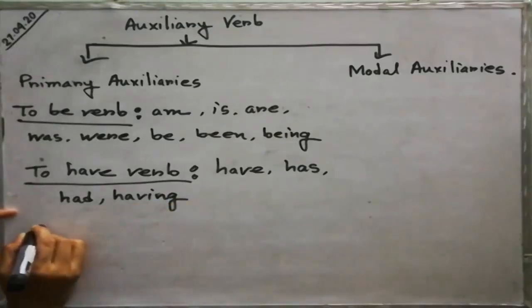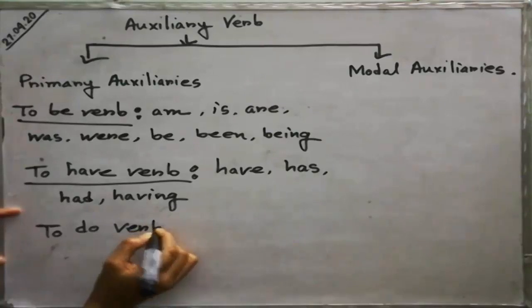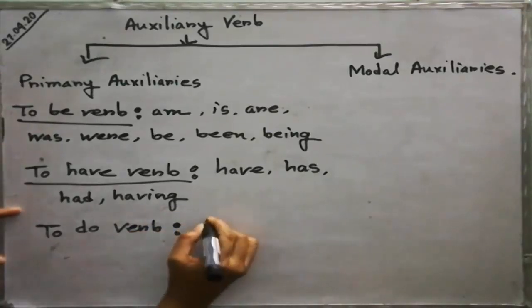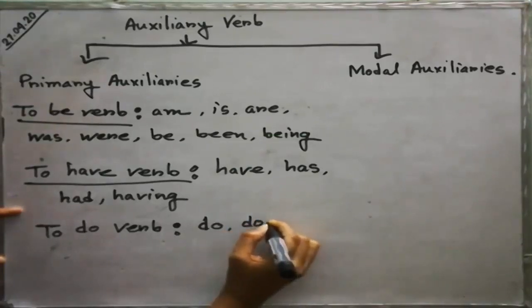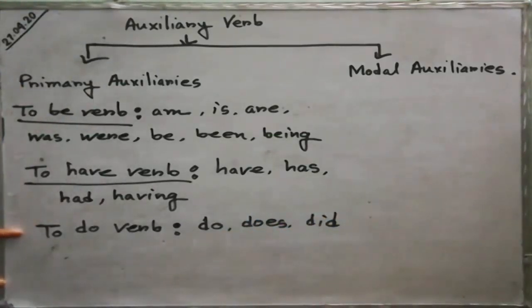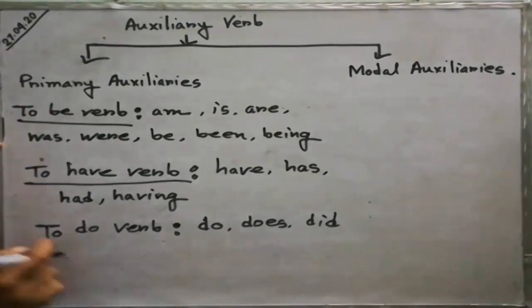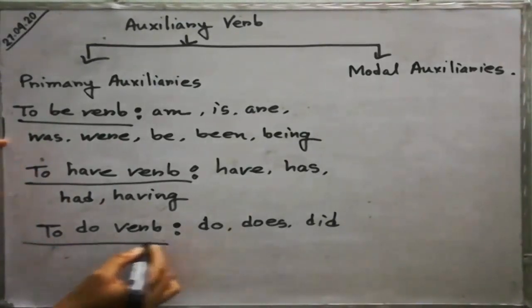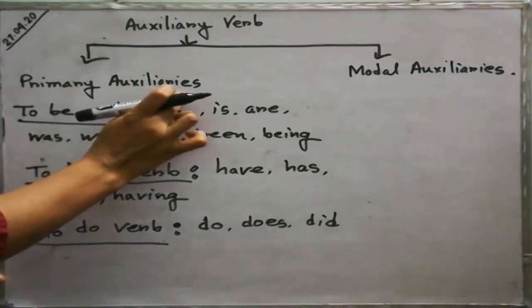The to do verbs, that is do, does, did. So the to be verb, the to have verb, and the to do verbs are the primary auxiliaries.